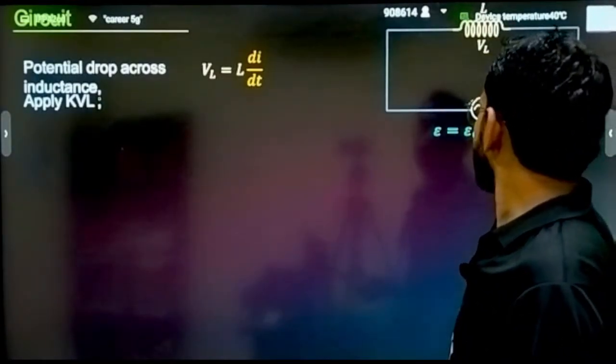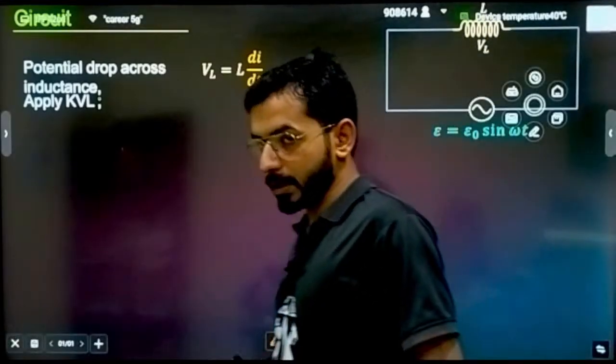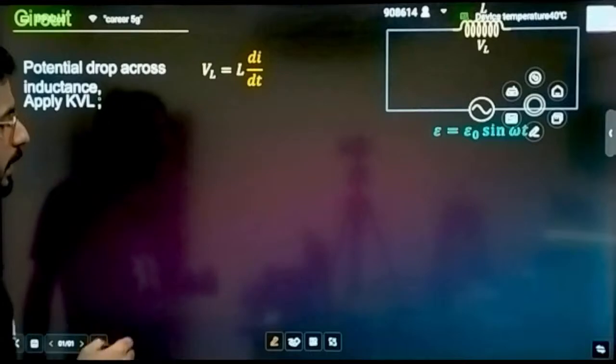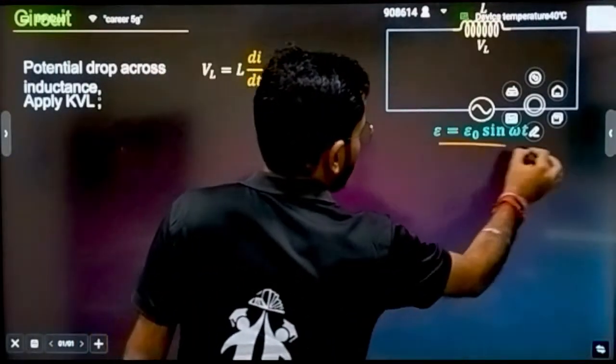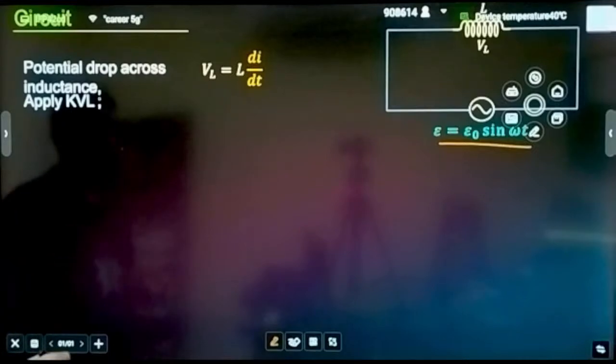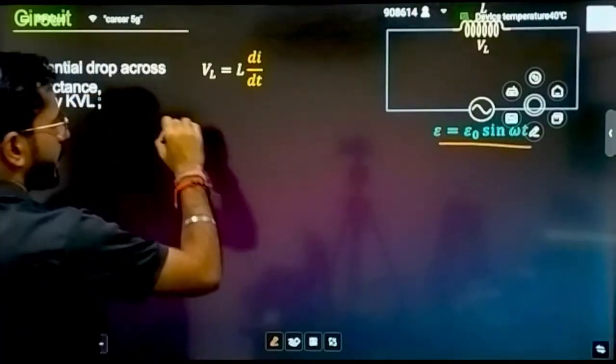Now let's enter into the purely inductive circuit. Let's understand what is happening in a purely inductive circuit. Again I am going to apply KVL, and again the EMF is given as the same, E naught sine of omega t. Let's see this time what is happening with the current. So I am going to apply KVL.